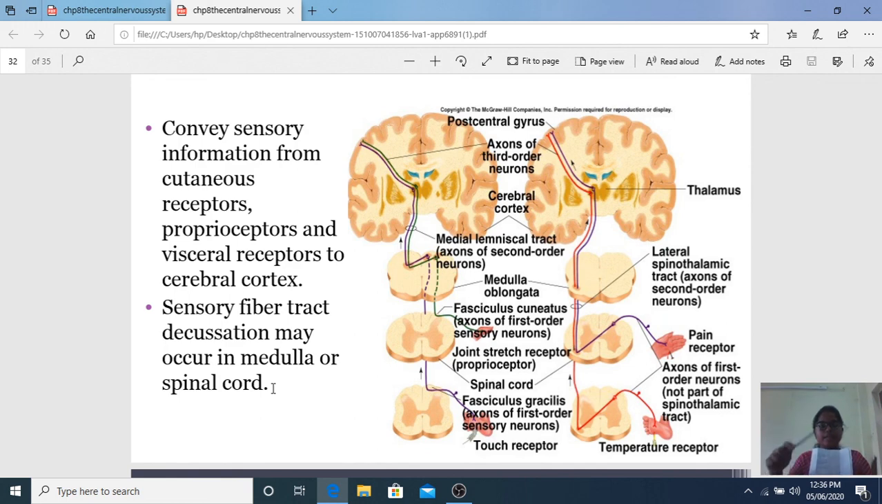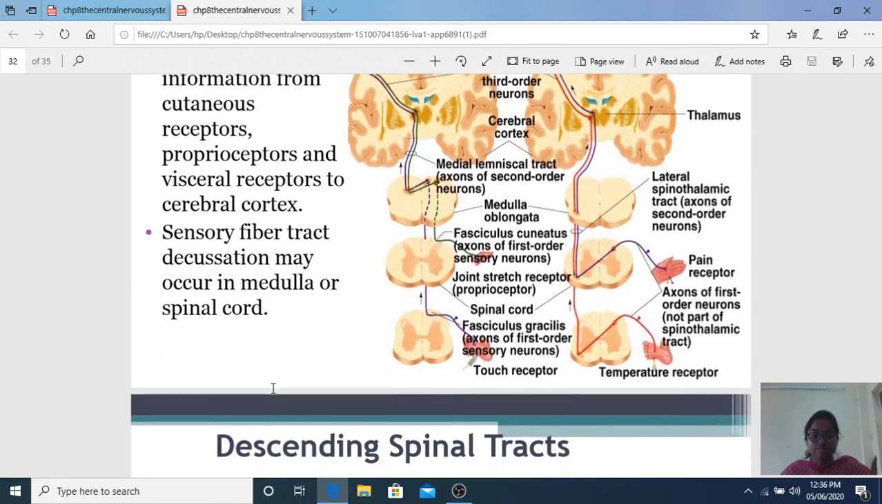If it is pain and temperature, it crosses in the spinal cord itself and decussates in the brain. So here in the slide you can see the temperature receptor crossing in the spinal cord and then ascending, and the touch receptor crossing in the medulla and then ascending to the cortex.